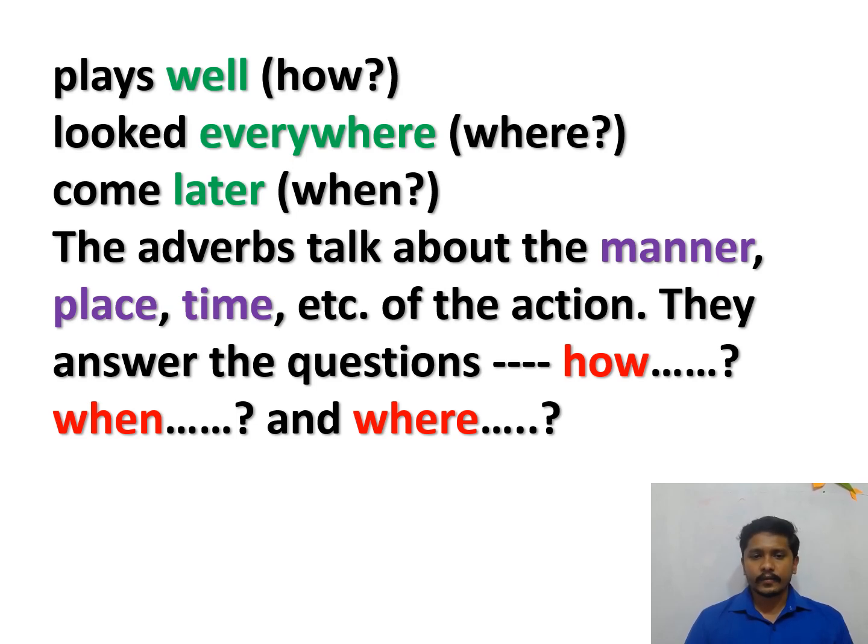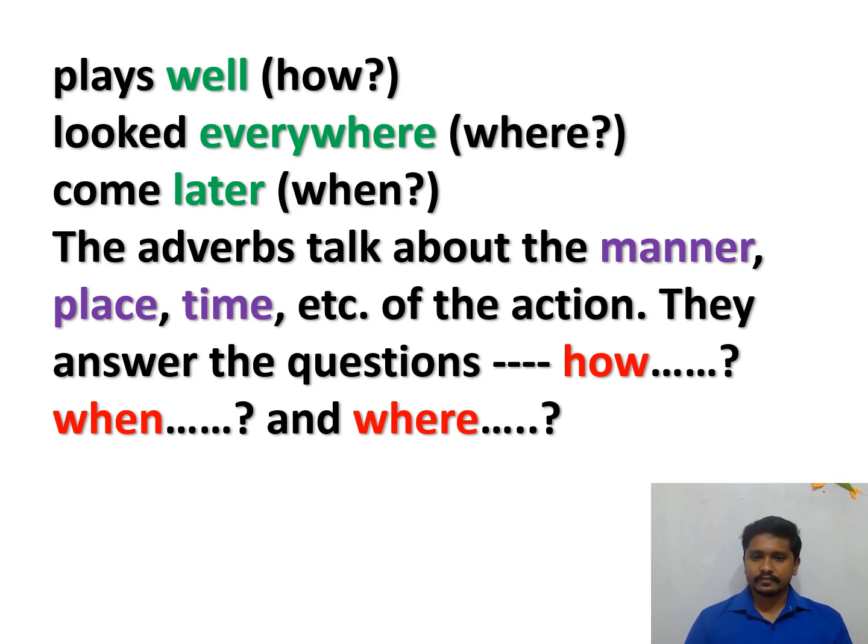We have looked for you everywhere. Where have we looked for you? Everywhere. I will come later. When will you come? Later. So, how does Vinod play? Well. Where? Everywhere. When? Later. So the adverbs talk about the manner, place, time, etc.